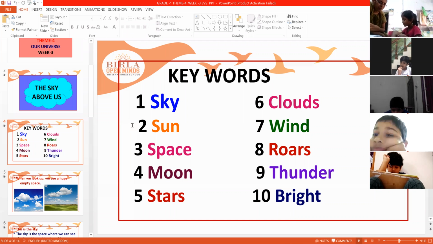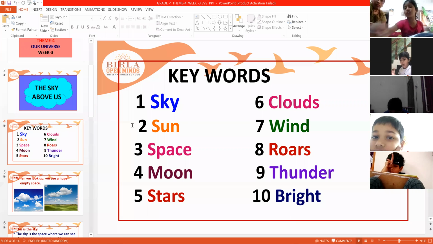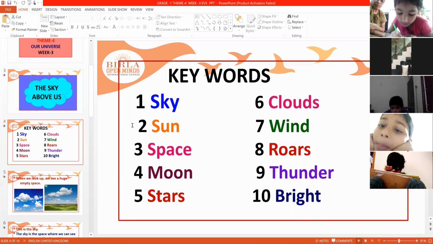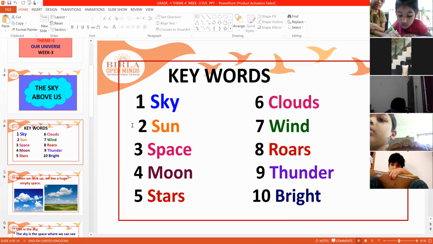So these are the keywords, children. So now I request everyone to write these keywords. Please copy these keywords, all of you. Sky, sun, space, moon, stars, clouds, wind, roars, thunder, bright. So these are the keywords. So after writing these keywords, we'll go with the explanation part.